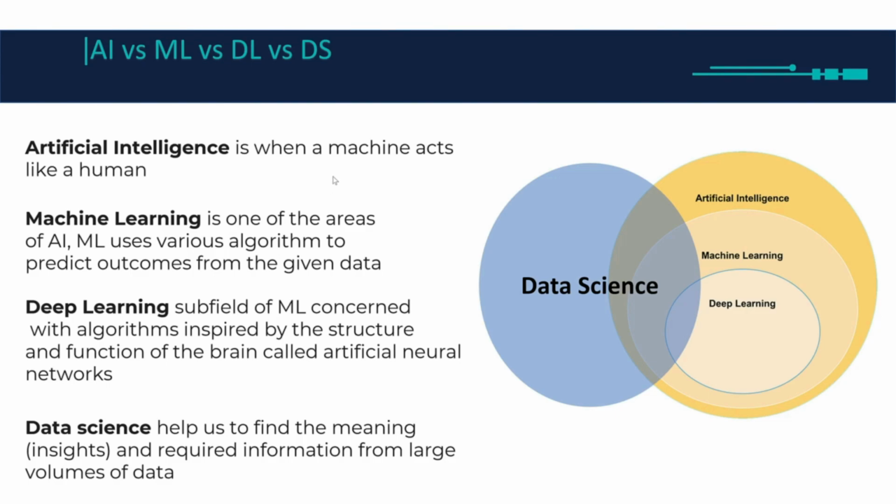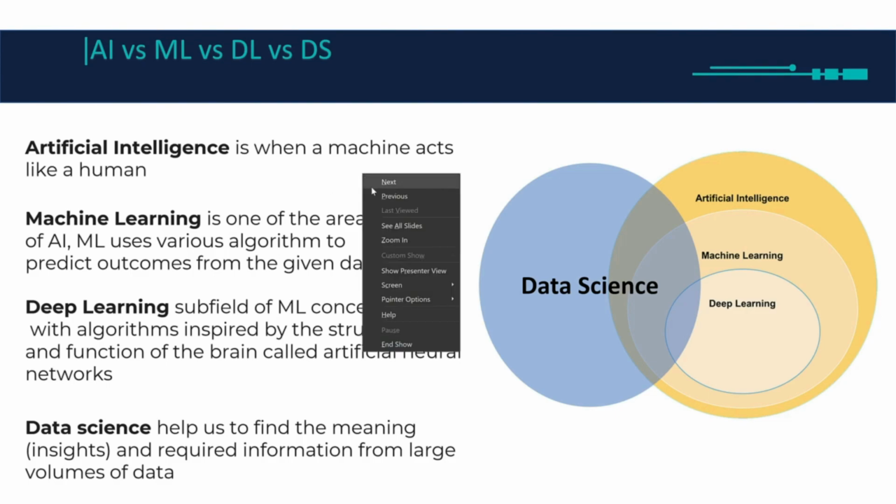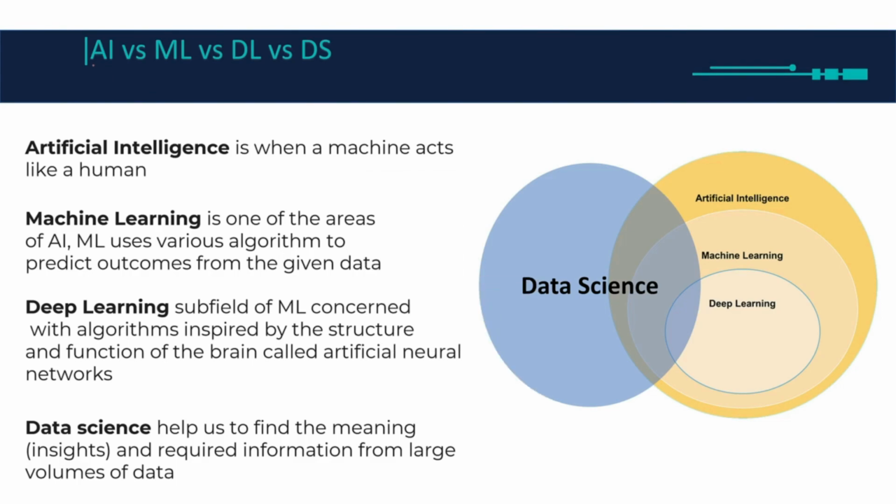Alright, so in this video we're going to learn the difference between AI, which is artificial intelligence, ML, which is machine learning, DL, which is deep learning, and DS, which is data science. If you want to learn about data science, you need to know about these four things. Alright, let's start. The first thing is artificial intelligence.